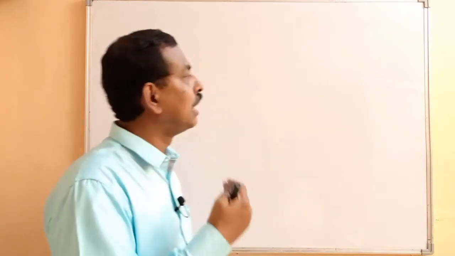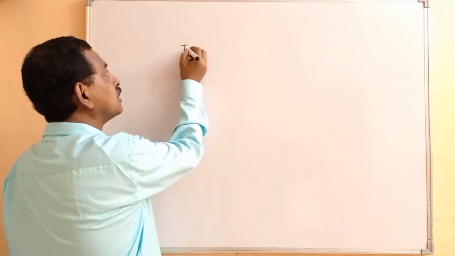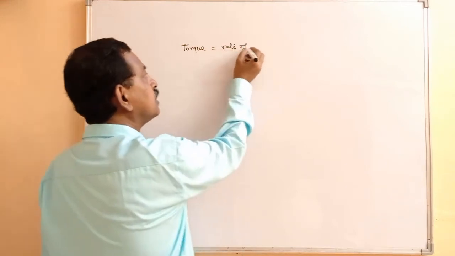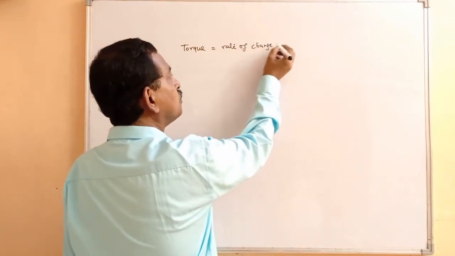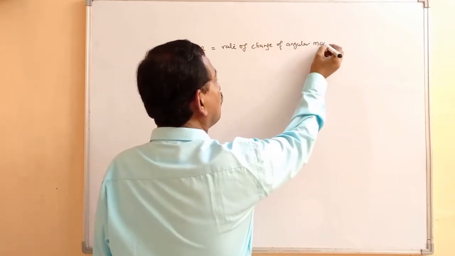So here, if you consider the torque, then torque we take as the rate of change of angular momentum.